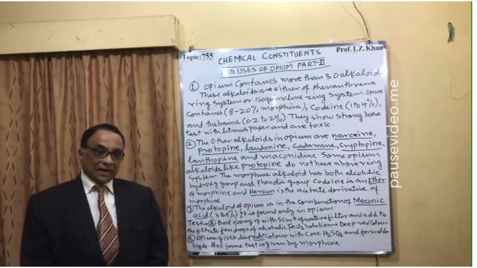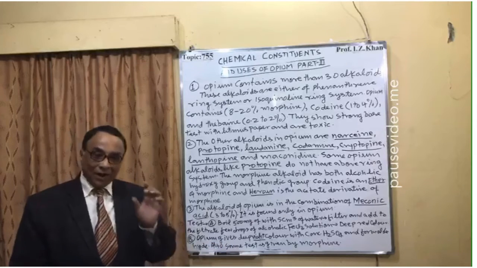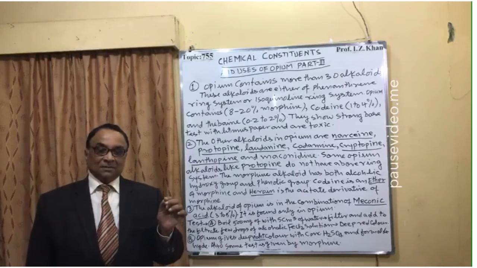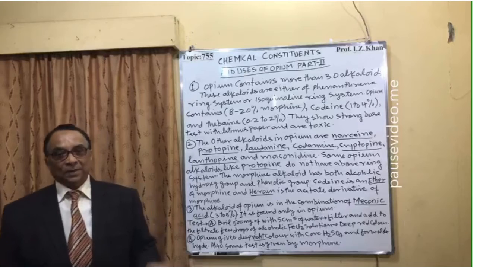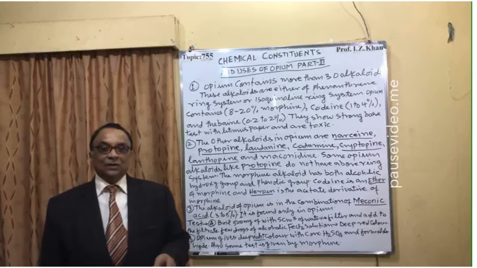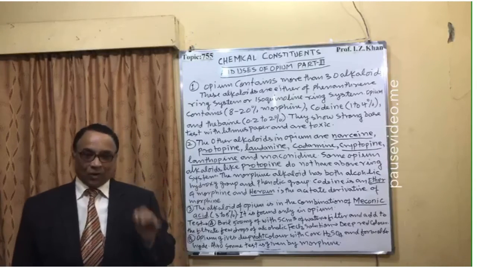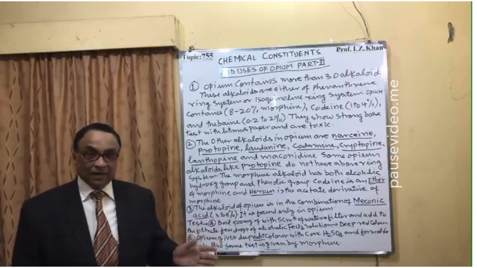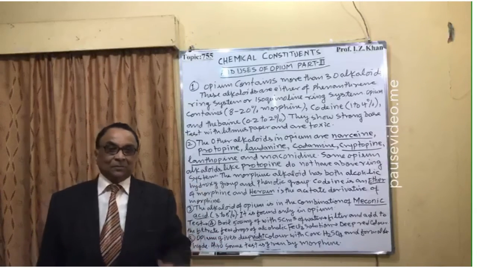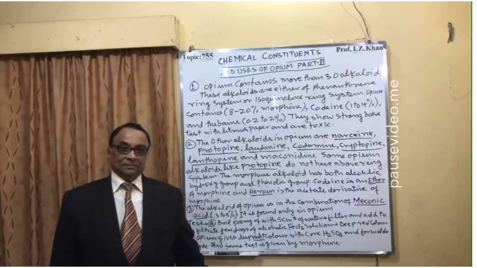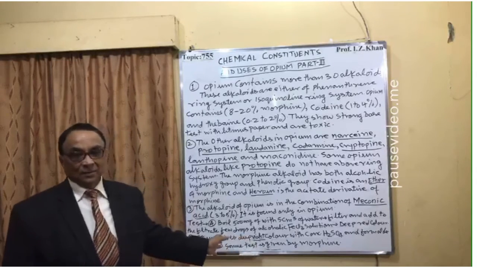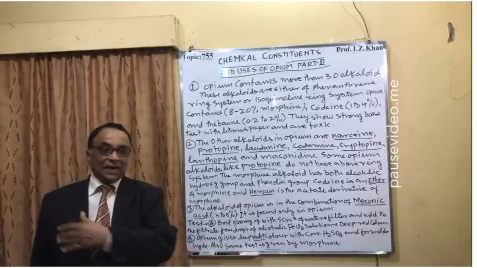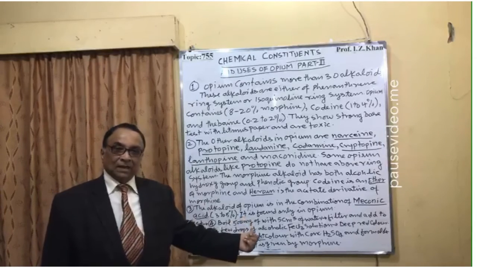For example, there are 2 tests of opium. One test, you take some 500 milligram of opium dissolved in water, and into it add a few drops of alcoholic ferric chloride solution. It will give a deep red color. Deep red color formation means it is opium, because opium contains meconic acid, and other things will not give deep red color with this